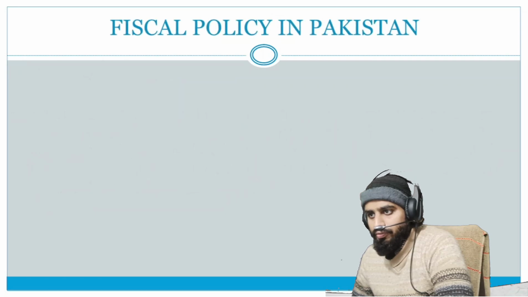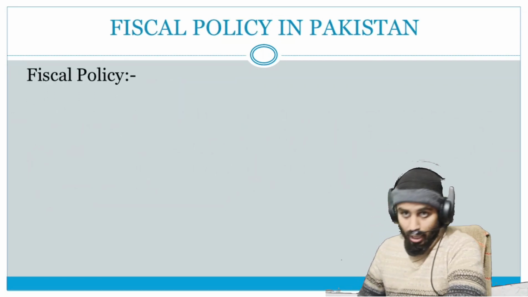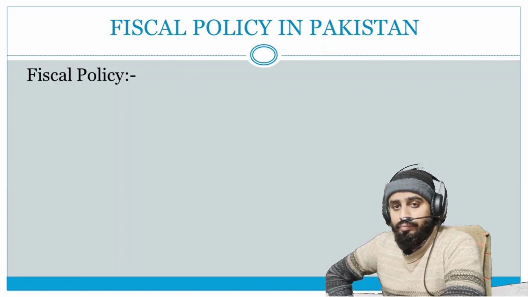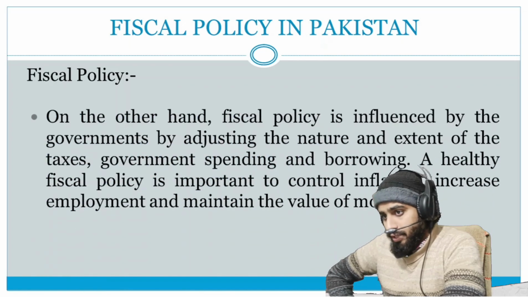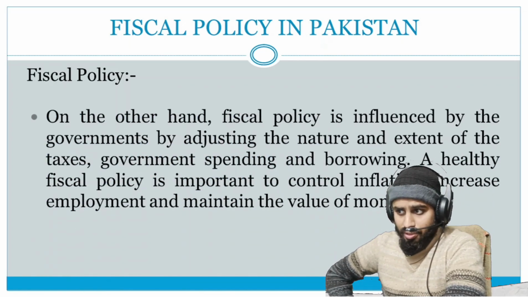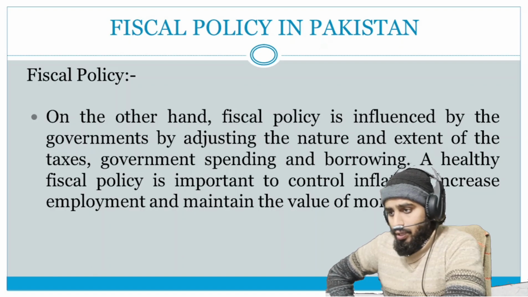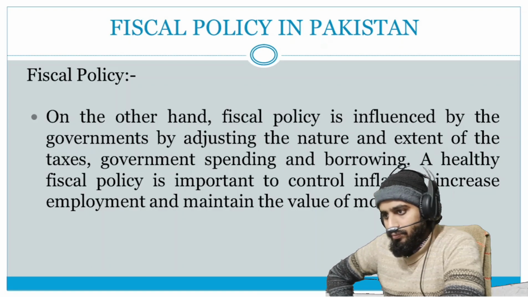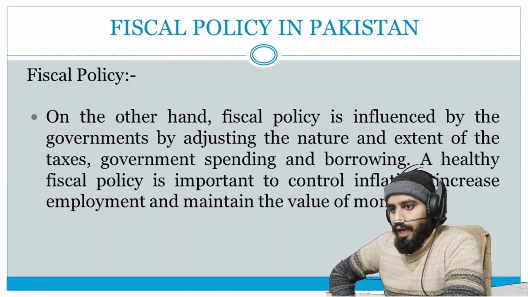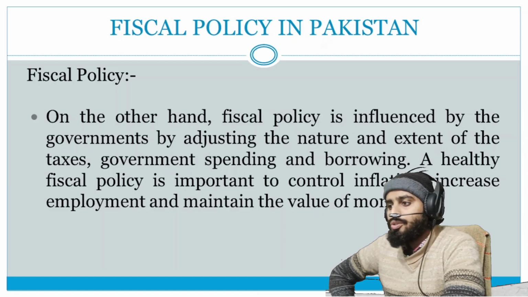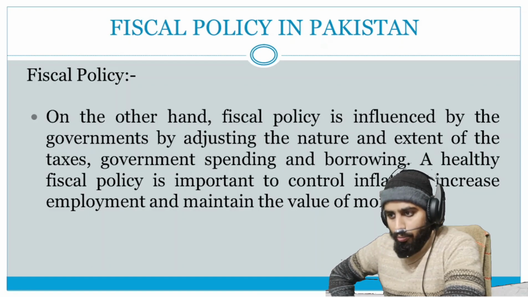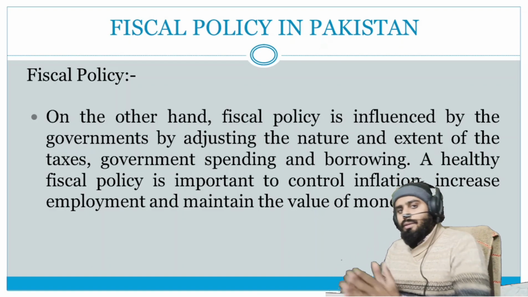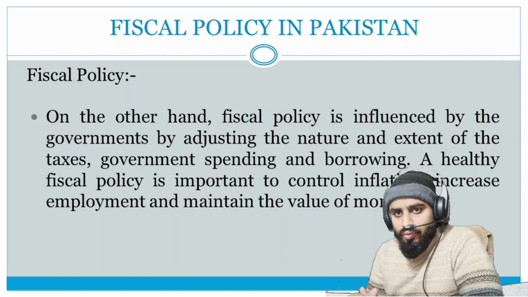The next one is fiscal policy, and how the government achieves economic objectives by fiscal policy. Fiscal policy is influenced by the government by adjusting the nature and extent of taxes, government spending and borrowings. A healthy fiscal policy is important to control inflation, increase employment, and maintain the value of money.